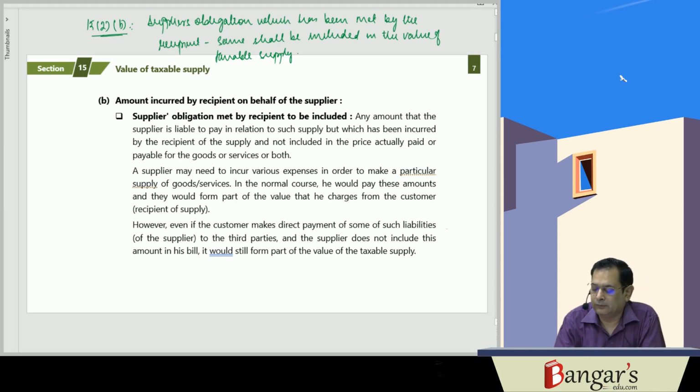So any amount which the supplier is liable to pay in relation to such supply but has been